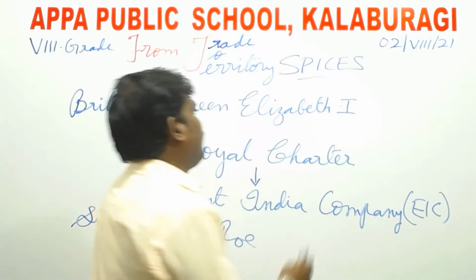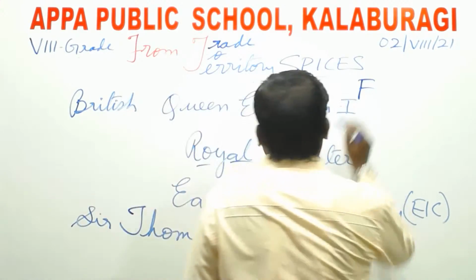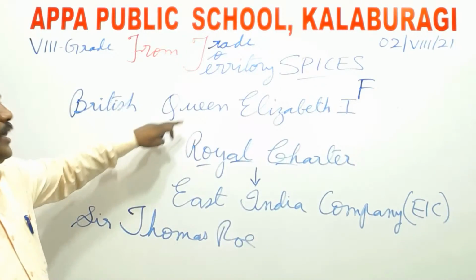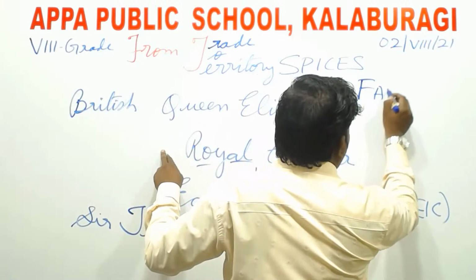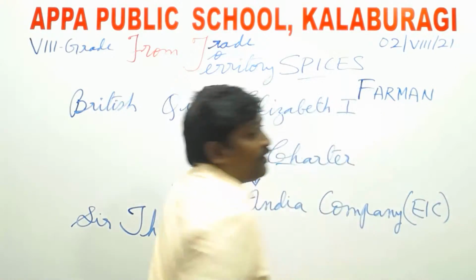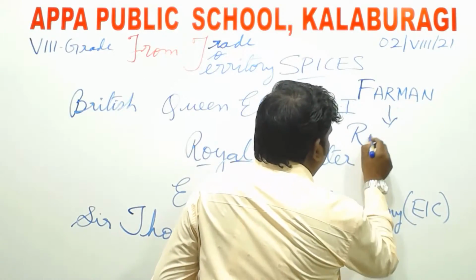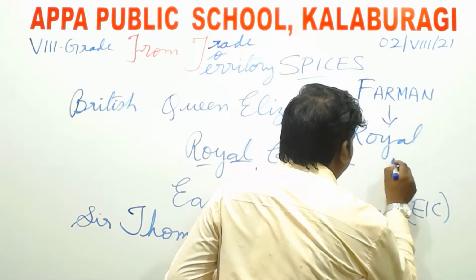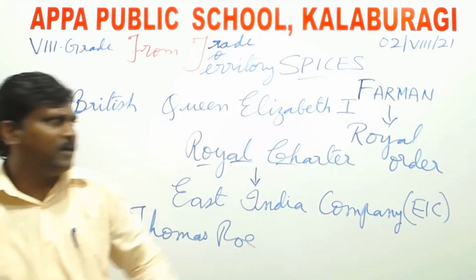Farman, one more word after the Royal Charter. The Royal Charter was issued in England by Queen Elizabeth, whereas a farman means royal order. It is just like a certificate.